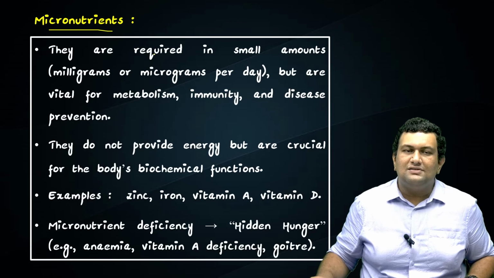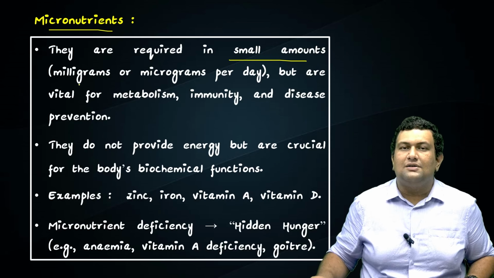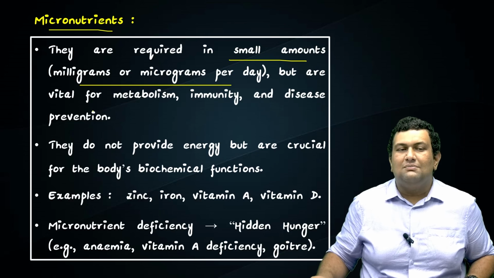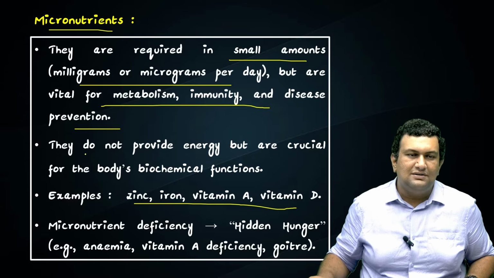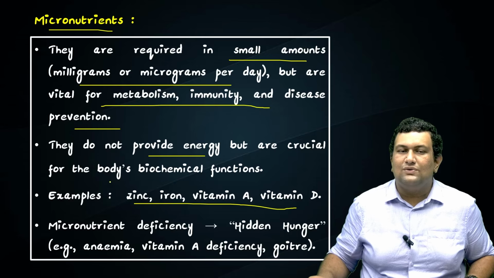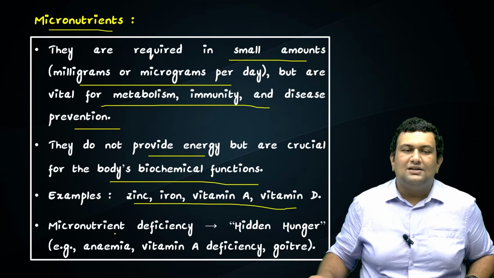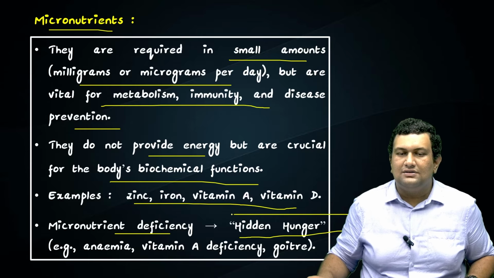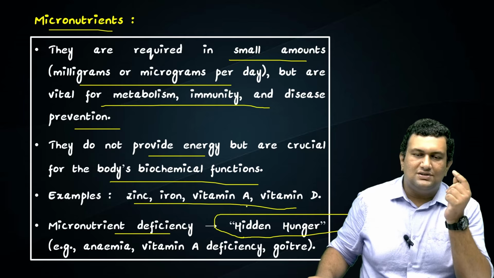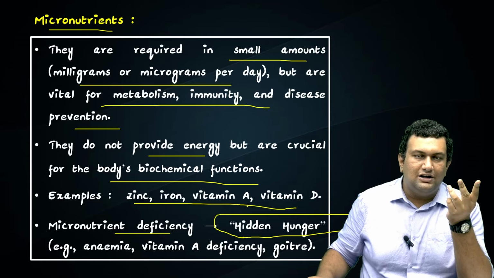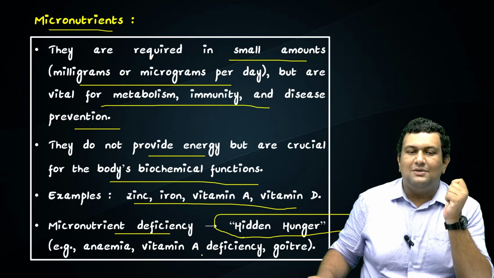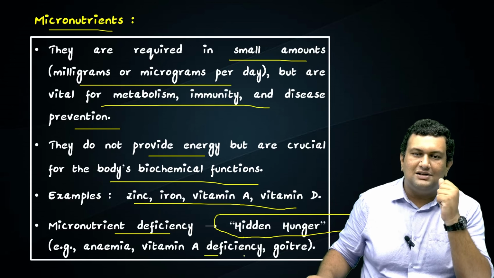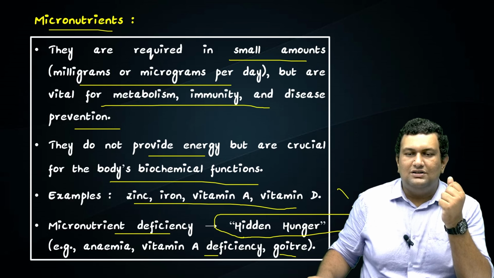Whereas the micronutrients are required in small amounts, in milligrams or micrograms, but are vital for metabolism, immunity, and disease prevention. These include zinc, iron, vitamin A, vitamin D, etc. They do not provide energy but are crucial for the body's biochemical functions. Their deficiency will lead to hidden hunger. It is one of the most important terms, and you can even use it as a keyword in mains. Please check in detail about it, which includes examples such as anemia, vitamin A deficiency, for example night blindness, goiter, etc.